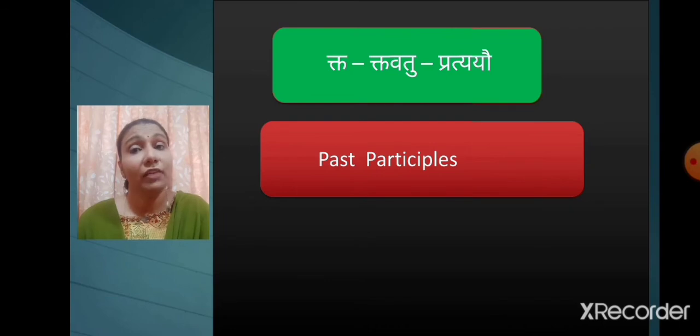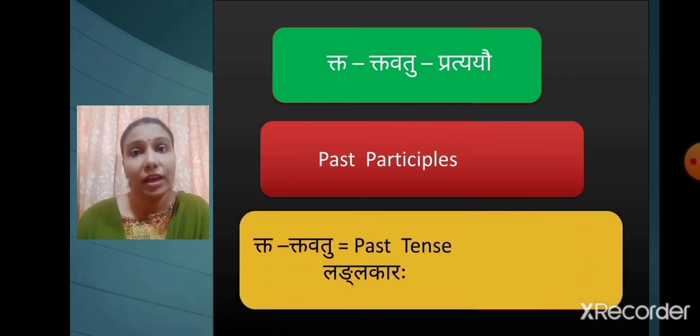Students, as I have told you earlier, the forms of ta and tavatu pratyayas are called past participles. And just like ta pratyay forms, tavatu pratyay forms are also used to indicate past tense, that is lang lakarah. Let's try to understand it with the help of some examples.